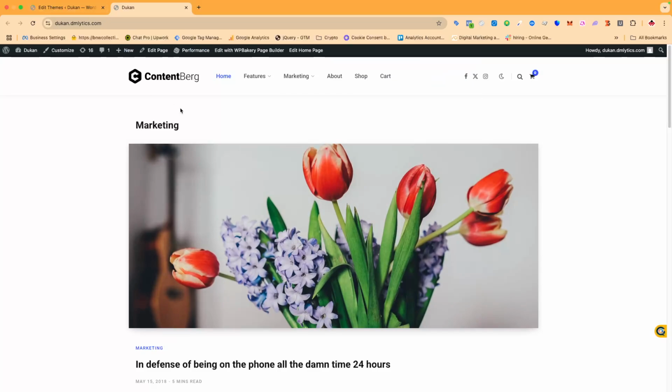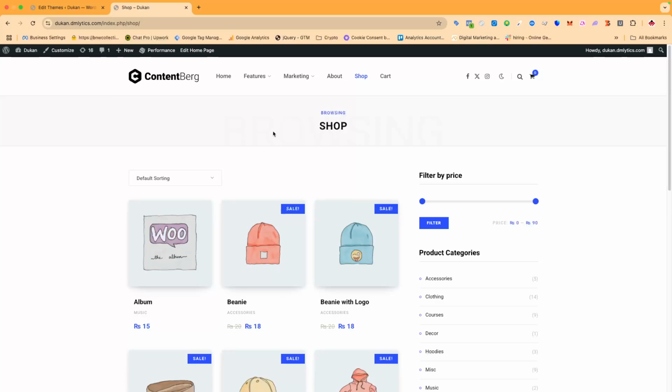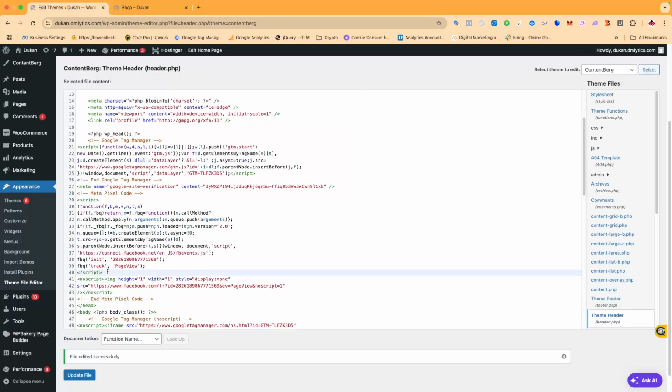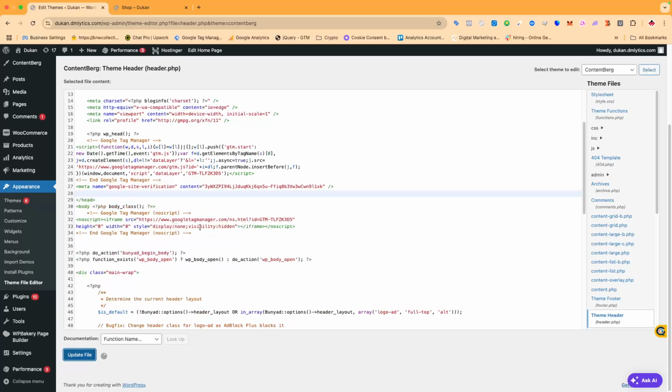So this is one way of installing the metapixel. This is the base pixel. We have added just the basic pixel. This will only track the page views. If you want to track other events like e-commerce events such as view cart, add to cart, and other things, you have to manually add the codes on the respective events. Let me close this, delete this code, and then I will show you the other way of installing the pixel in WordPress.